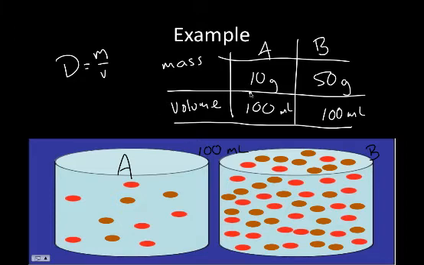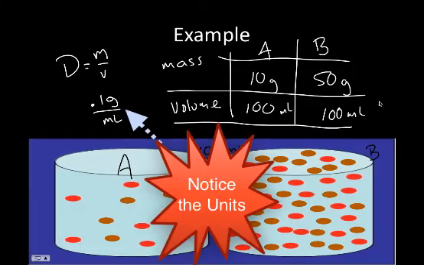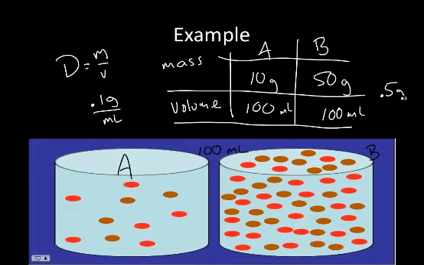Well, the density is simply the mass divided by the volume. So when I take the mass divided by the volume of thing A, what I'm going to get is 0.1 grams per milliliter. And for thing B, I have density equals mass divided by volume. I'm going to get 0.5 grams per milliliter.